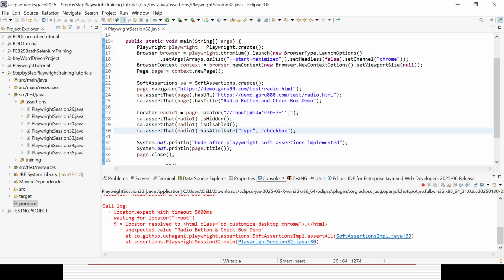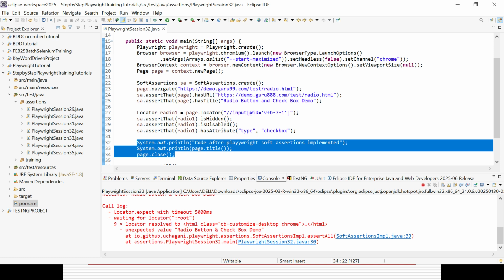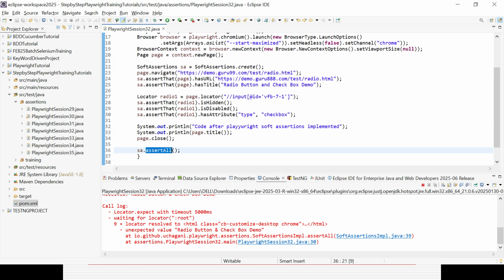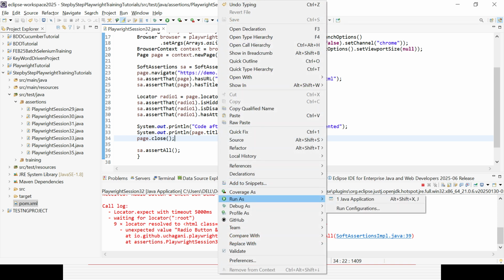So in total 5 failures, 2 at page level and 3 at locator level. But it will still execute the remaining lines of code because we are using the soft assertions object, and we are also calling the assertAll method at the end. So 5 into 5, 25 seconds, since it waits 5 seconds for every failure.